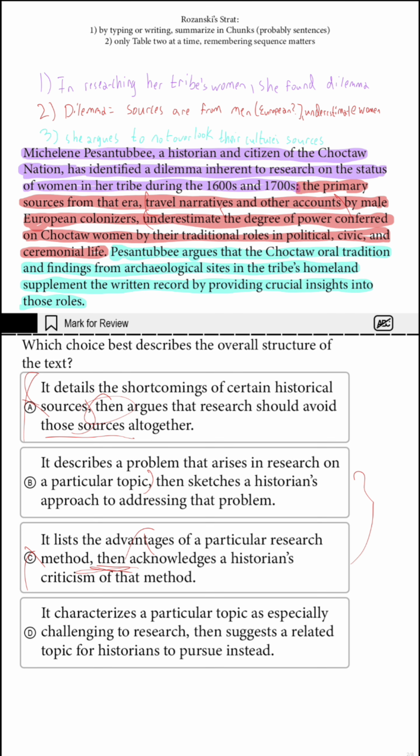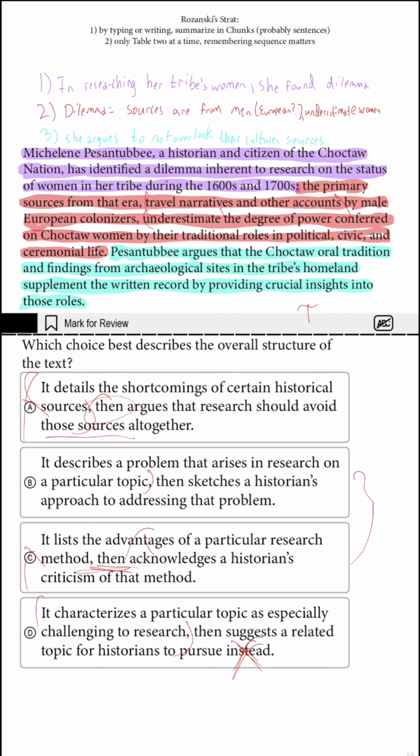D, it characterizes a particular topic as especially challenging. True. D's good so far. Then suggests a related topic for historians to pursue instead. No. She is not saying, she's a champion of her people. She's not saying, look to other topics. She wants people to care about what her women did in the past for her people.